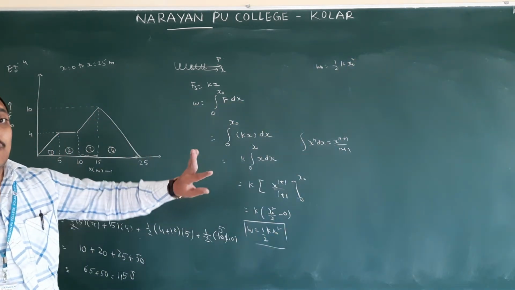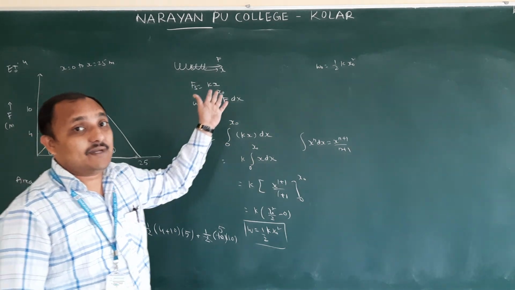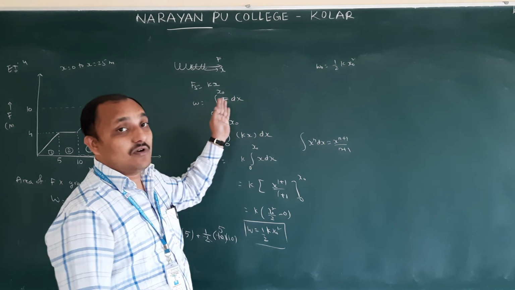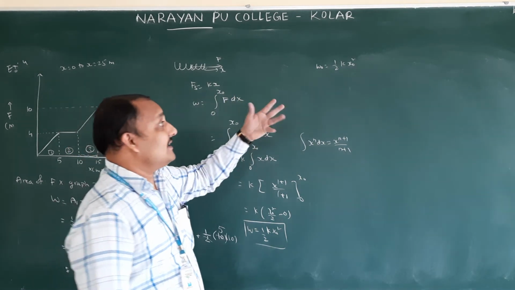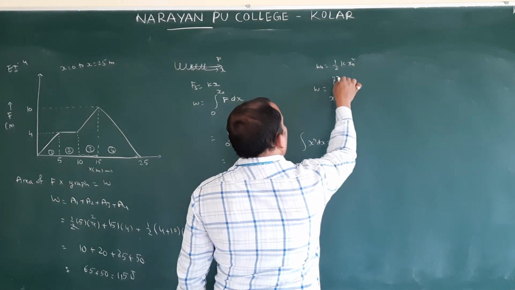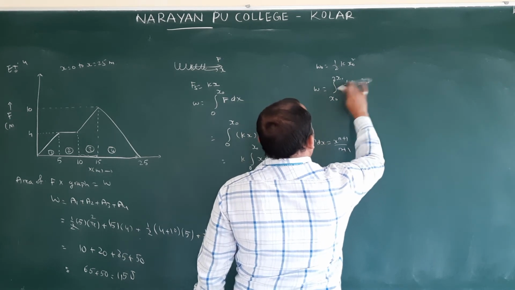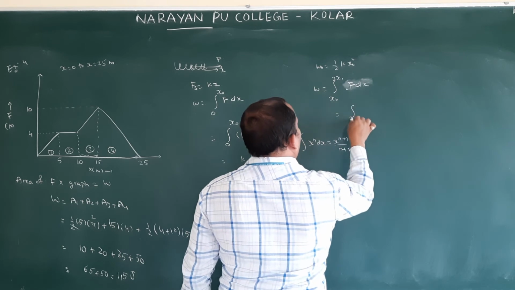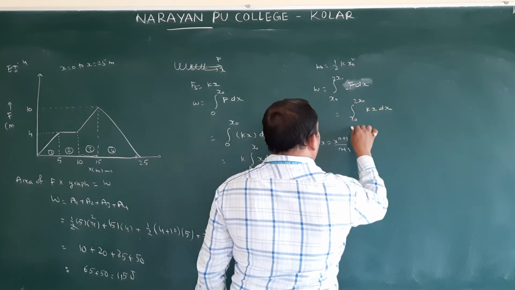To extend x0, the work done is W0. Now to extend further by x0 means the total distance is x0 plus x0, 2x0. From 0 to 2x0, or rather x0 to 2x0. At that time, work done is the integral from x0 to 2x0 of F dx, that is kx dx.